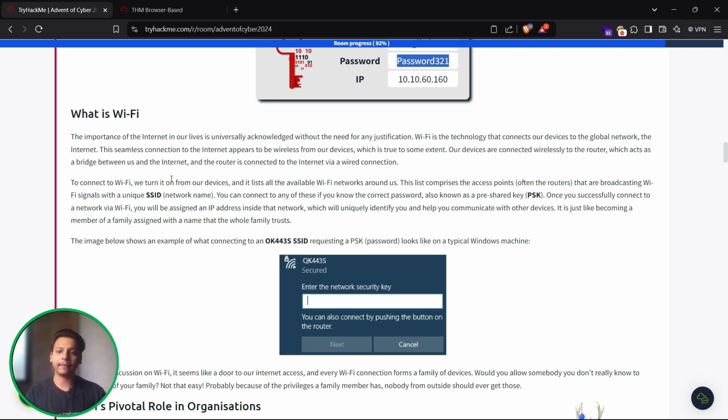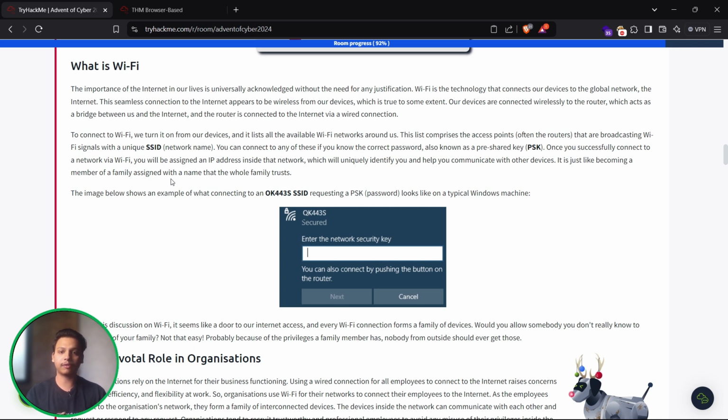To connect to Wi-Fi, we turn it on from our devices, and it lists all the available Wi-Fi networks around us. Yes, this list comprises the access points that are broadcasting Wi-Fi signals with a unique SSID, the network name. You can connect to any of these if you know the correct password, also known as the pre-shared key, that is the PSK.